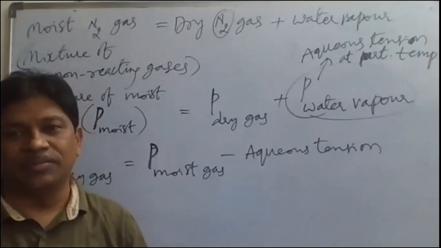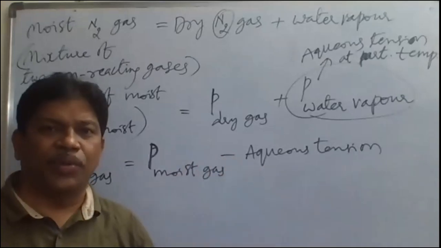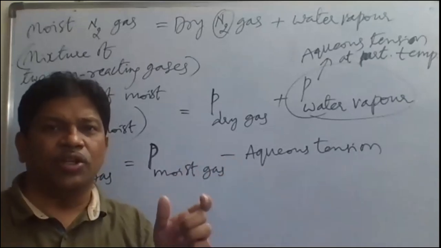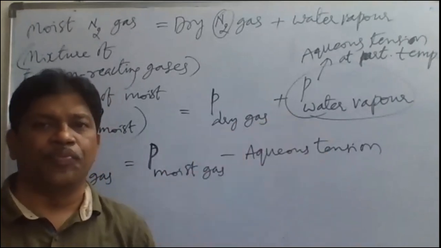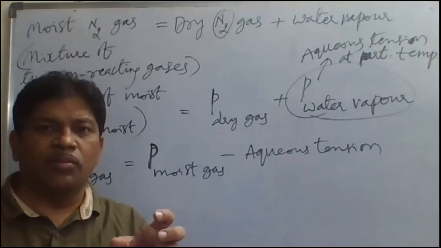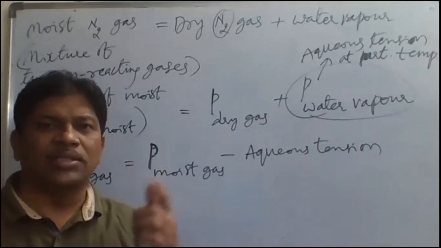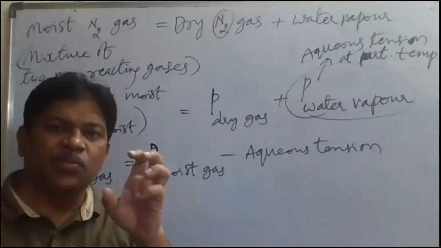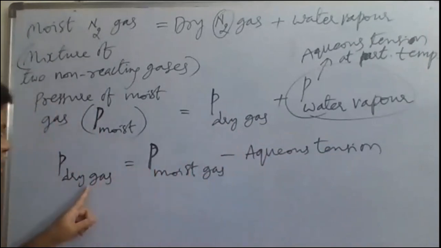Dry gas pressure. And aqueous tension will be given at that particular temperature. Whatever temperature they mention in the numerical problem, at that temperature the aqueous tension of water will be given to you. And moist gas pressure will be given indirectly. They don't mention the moist gas name, but they say gas collected above the surface of water. So moist gas pressure is known, aqueous tension is given in the problem. Then what can we calculate? Dry gas pressure we can calculate.